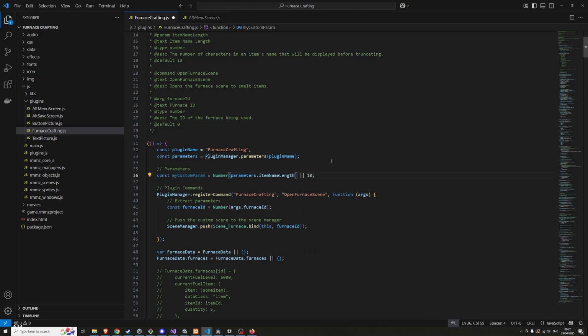Item name length, or 10. I'll just put 99 because I don't think any item name should be more than that. So that technically means just as long as the item name, the entire thing.